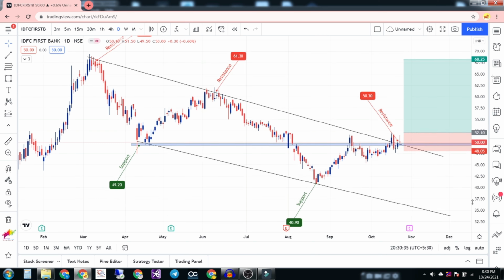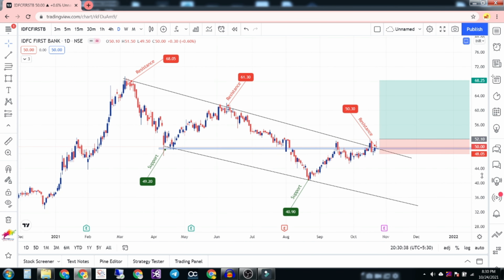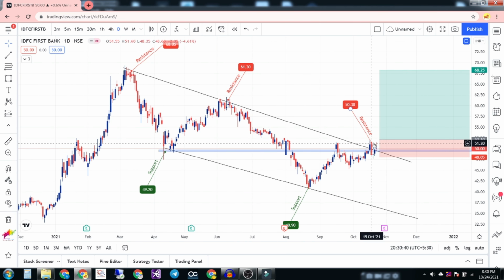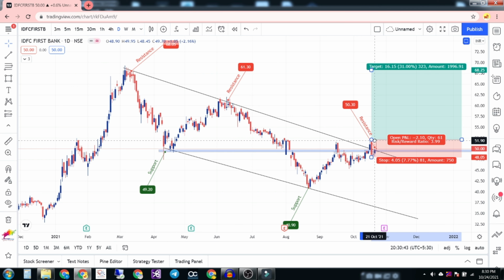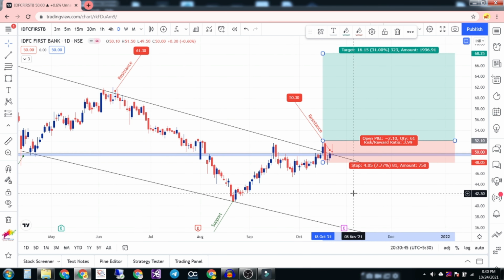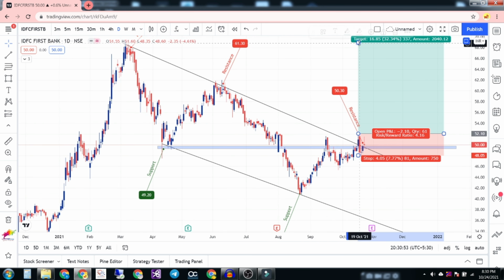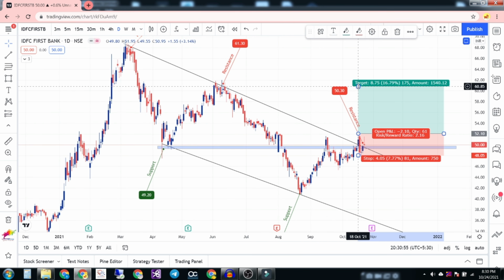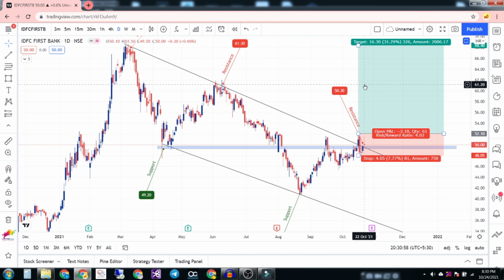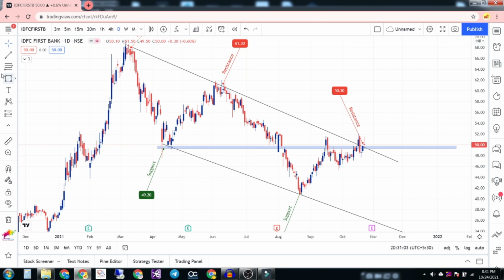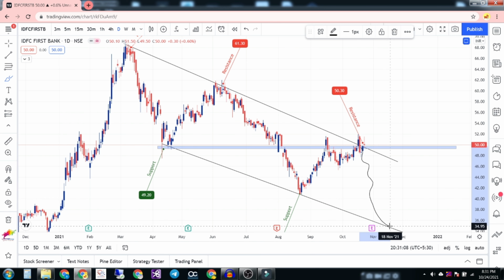Yeah, IDFC First Bank. Bank Nifty is trending higher, right? So I'm expecting this resistance to be broken. Once this high is broken, I'm expecting the market to go up till here. I'm bullish on IDFC First Bank. This will be my first target, and the second target will be this. At the first target, I will close 50% of my positions, and also be careful that it has the potential to come over here and take support in this range area and go up.